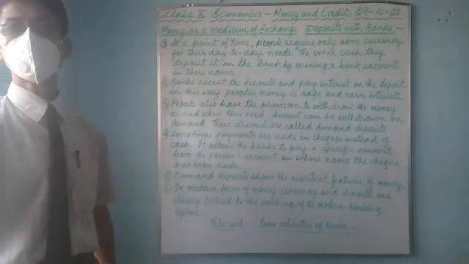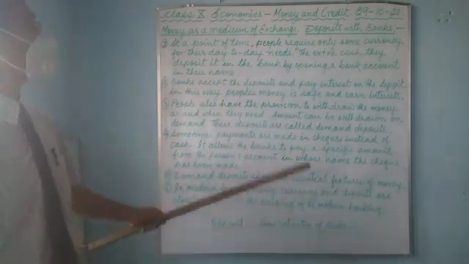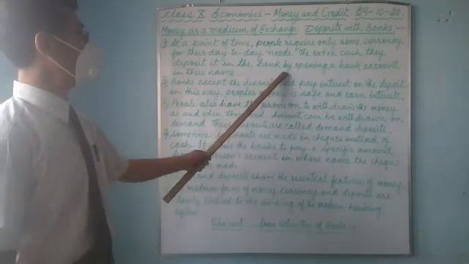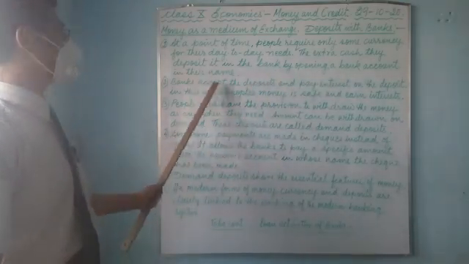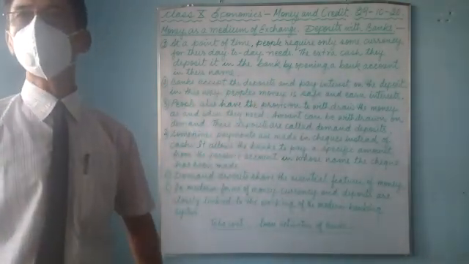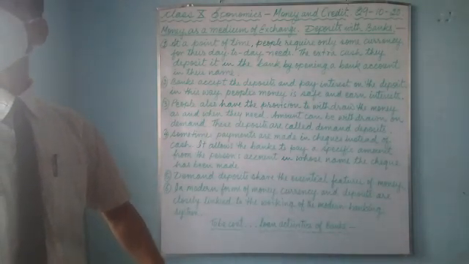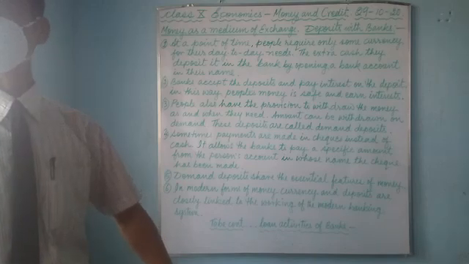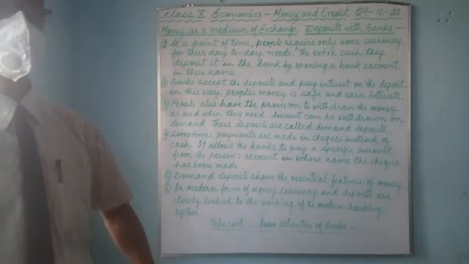They deposit the extra money in the bank for future use by opening a bank account in their name. A person can open a bank account and deposit the extra money whenever he has some extra money. That you know it very well.